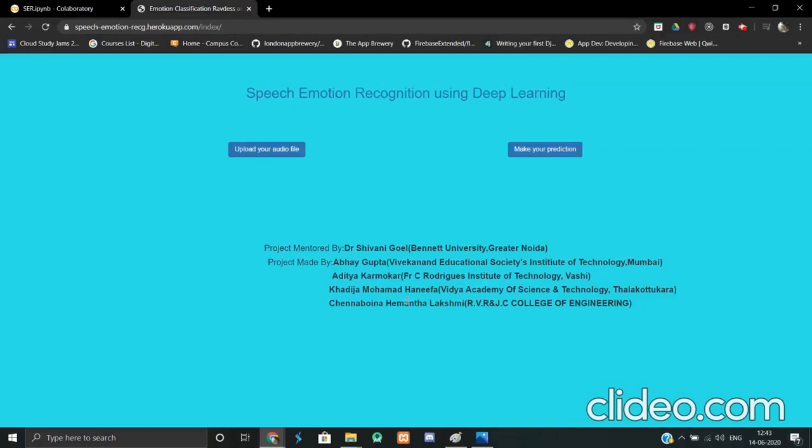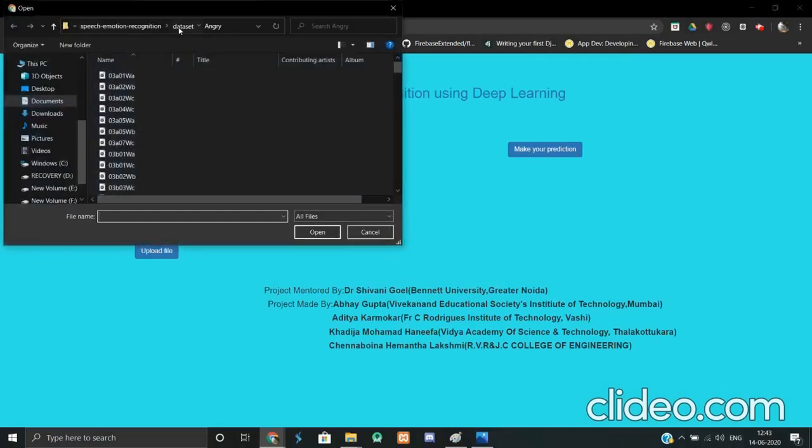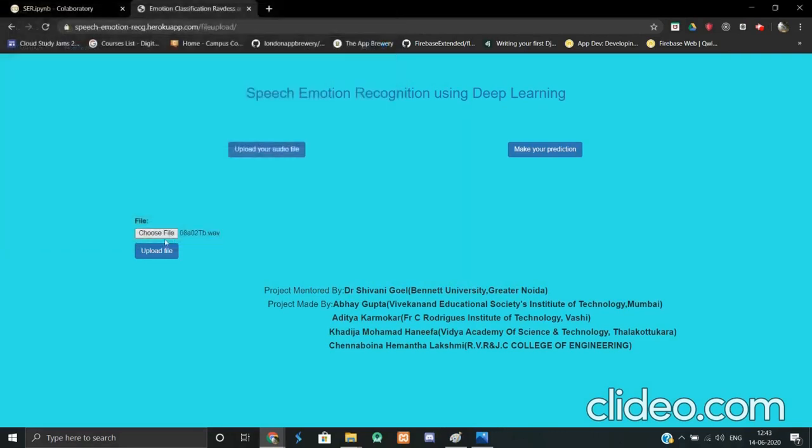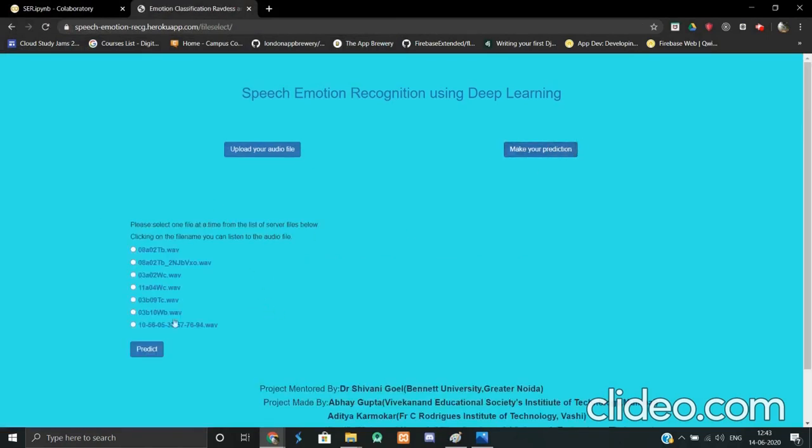This is the Django framework where we have deployed our deep learning model. In this we can upload an audio file, choose file. So we can go to the dataset which you want, and we upload the file. File successfully uploaded. Then we go to the make prediction tab, and then we select the audio file.